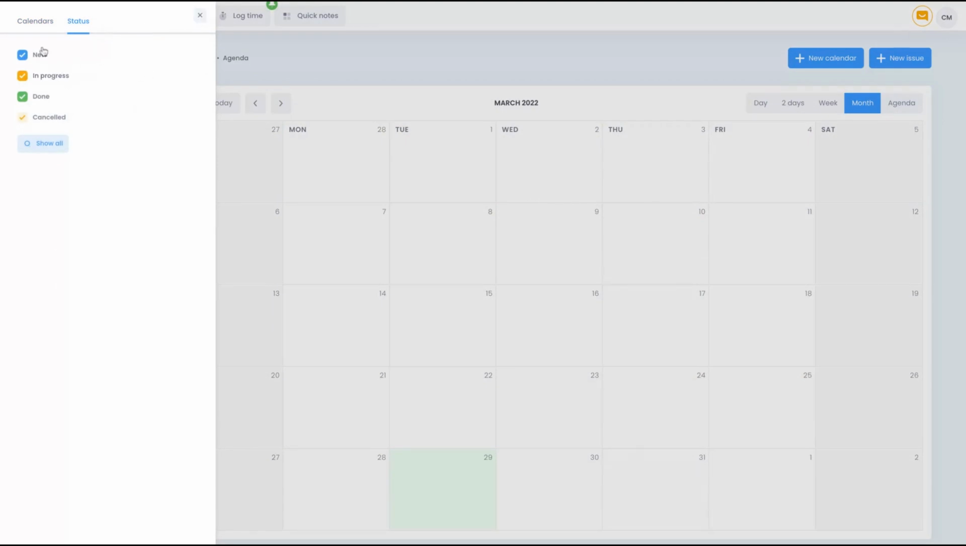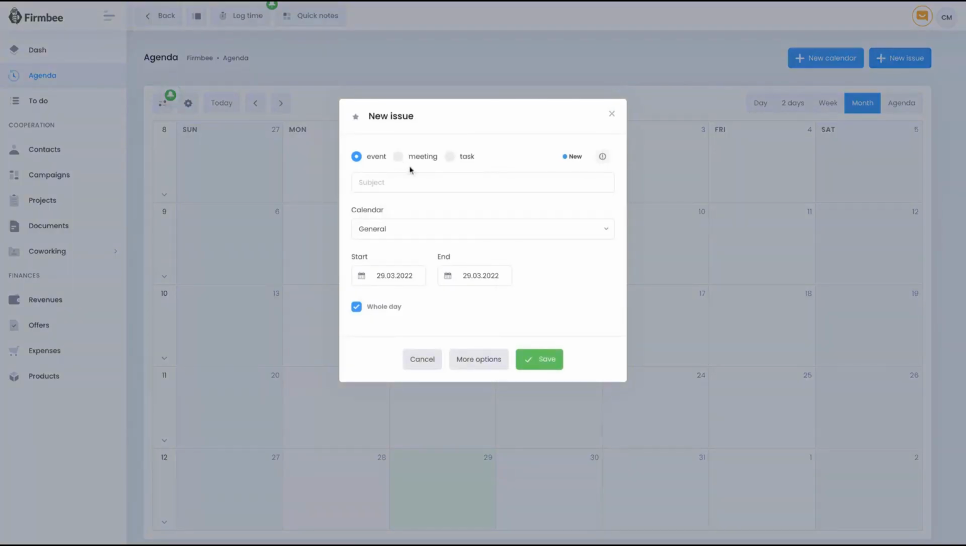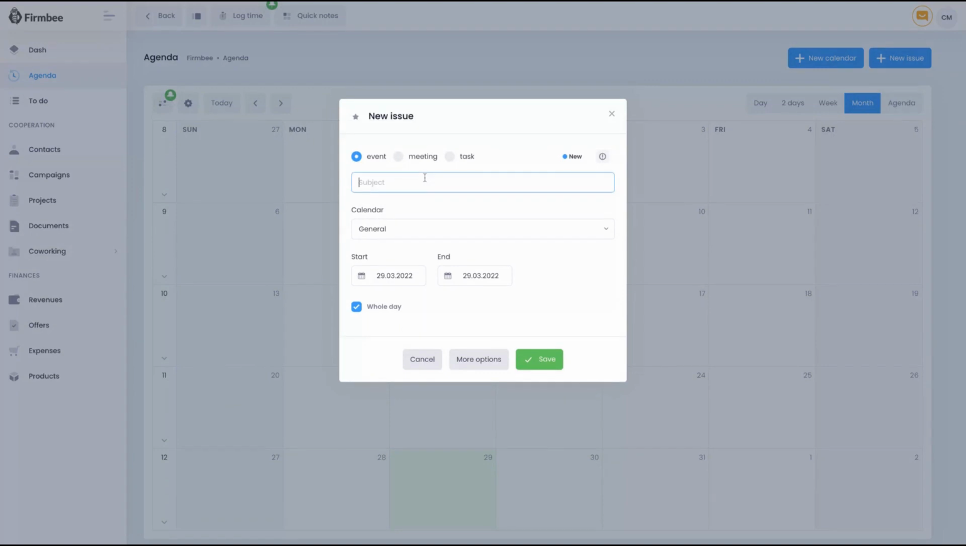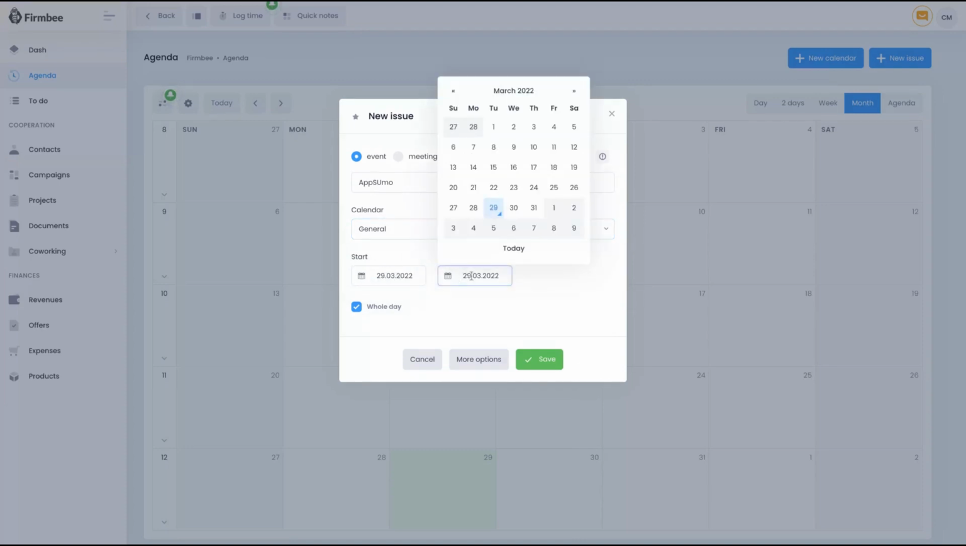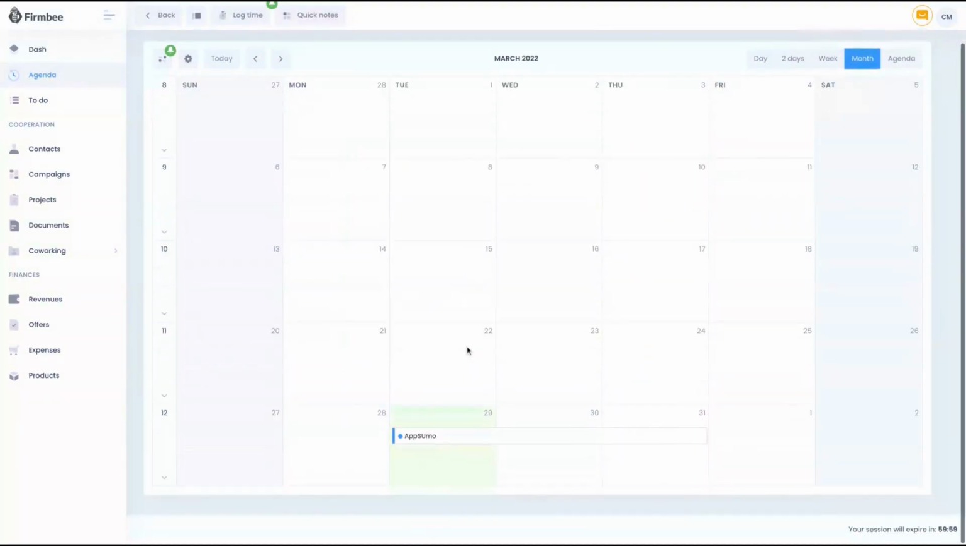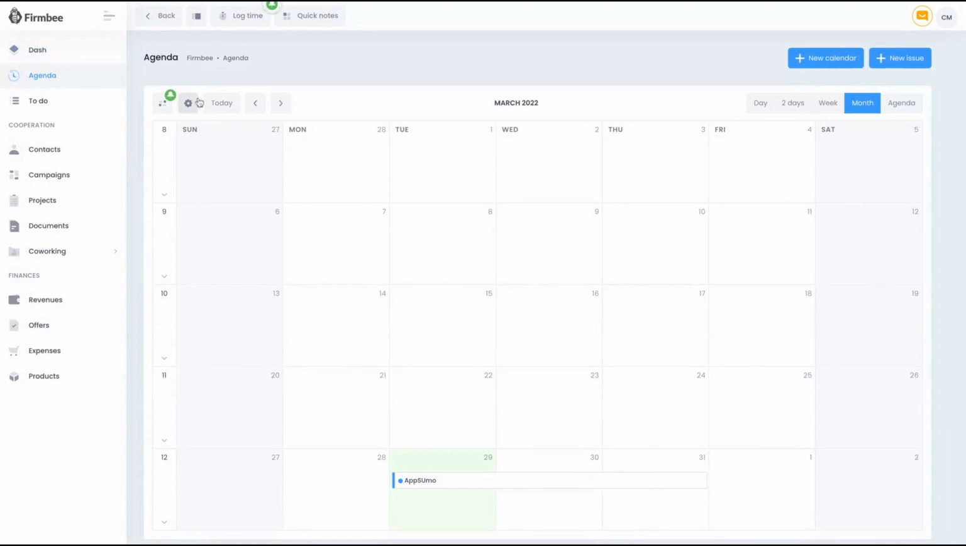You can also see the status by new, in progress, done, and canceled. And when you need to create another issue, adding things on your calendar, just click here, and then you can select if it's an event, meeting, or task. So you add the title, and in which calendar you're going to add that event, meeting, or task. And you can add the start date and end date, selecting time, or if it's a whole day. Just click on save. It will show up here on the calendar. So that is the agenda feature of Firmbee.